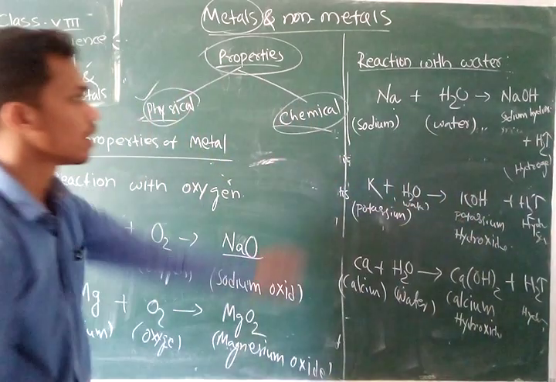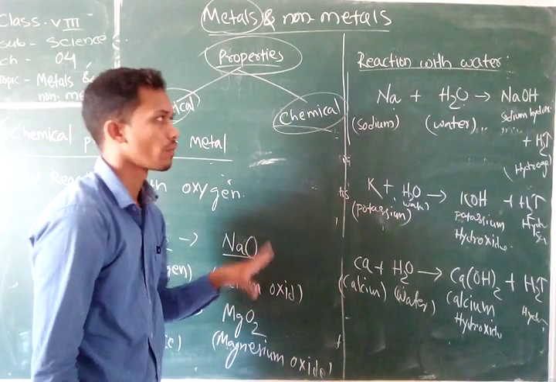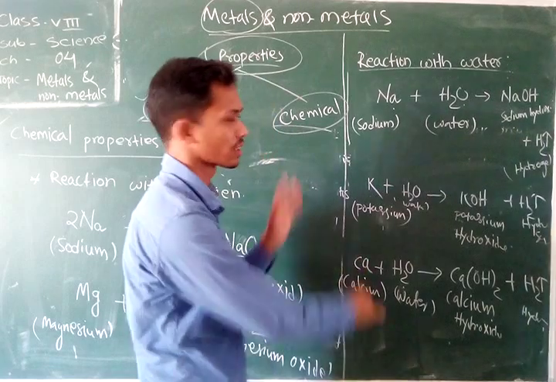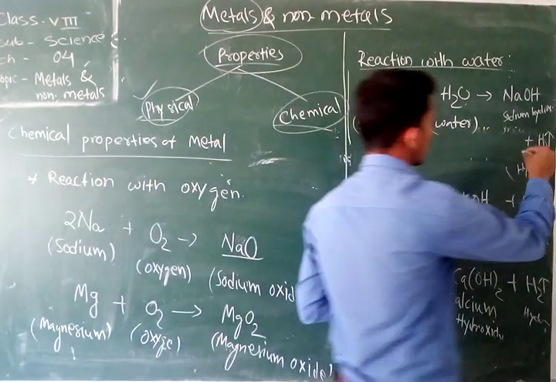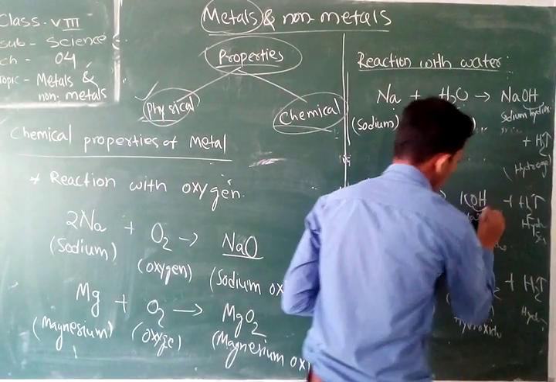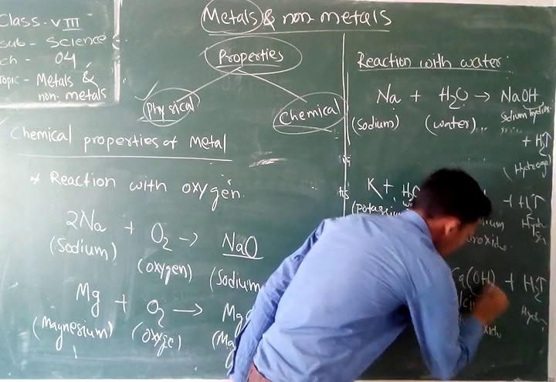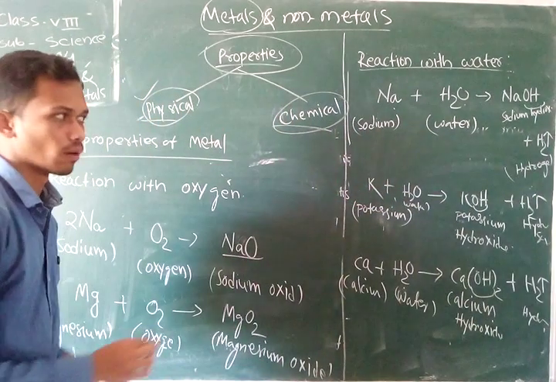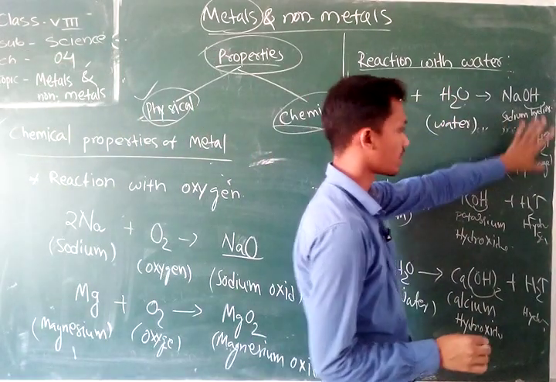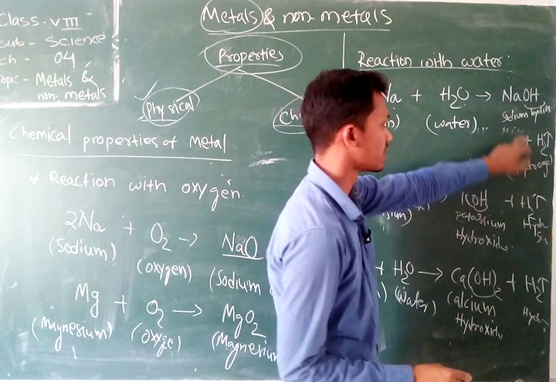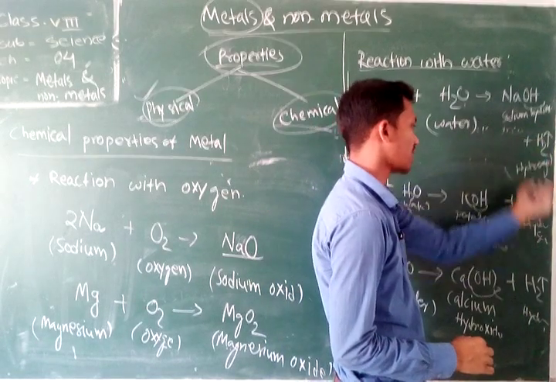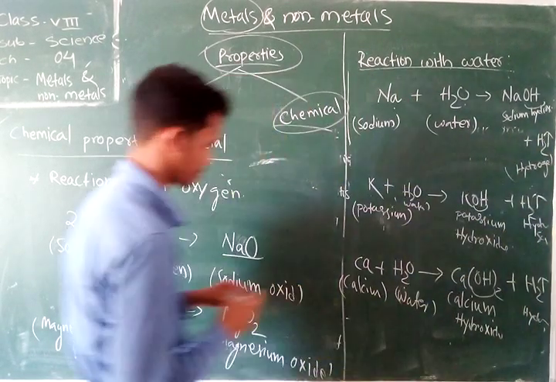Okay, so from all these three examples of reaction with water, we notice that here a hydroxide is given, here also a hydroxide, here also a hydroxide, and in all three cases hydrogen gas is released to the atmosphere.